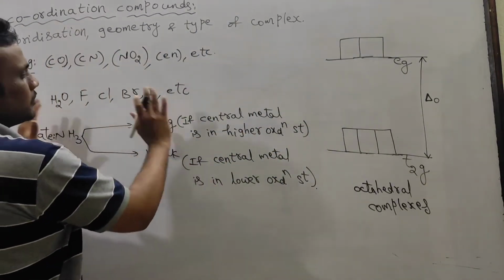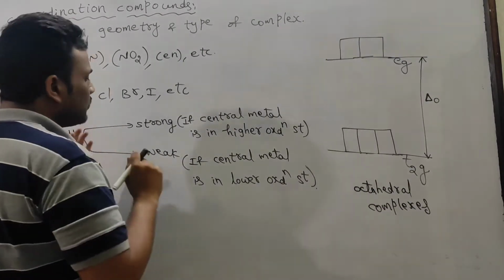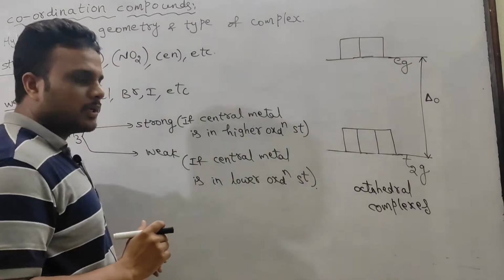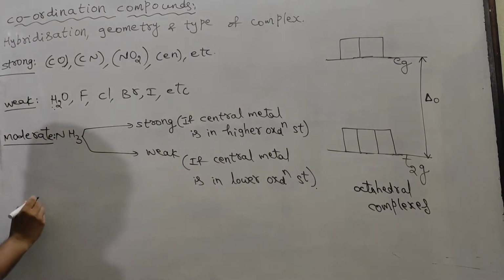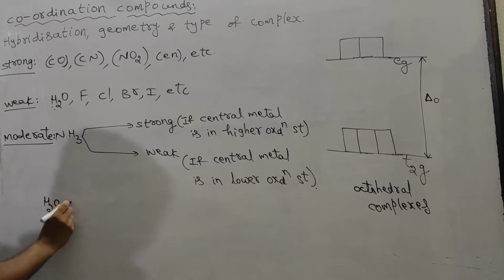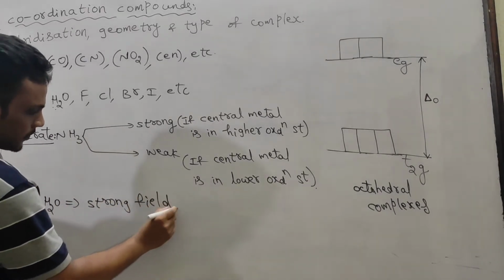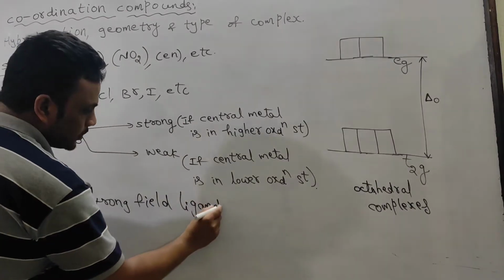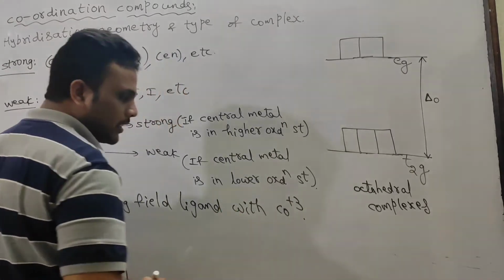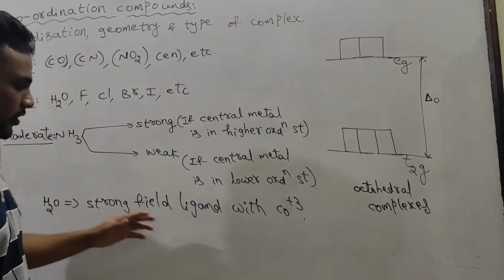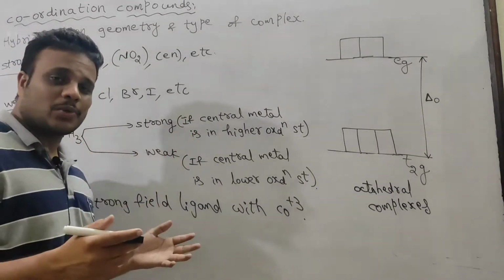And these are always weak field ligands. Halogens are always weak field ligands. What is a weak field ligand? They always cause small crystal field splitting. And water, only one exception is there with water, one and only exception. Water acts as a strong field ligand with cobalt plus 3. Only with cobalt plus 3 water acts as a strong field ligand. In all other cases it is a weak field ligand. And ammonia sometimes strong, sometimes weak.